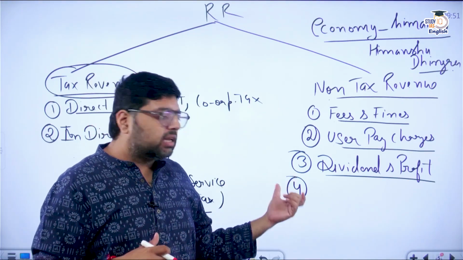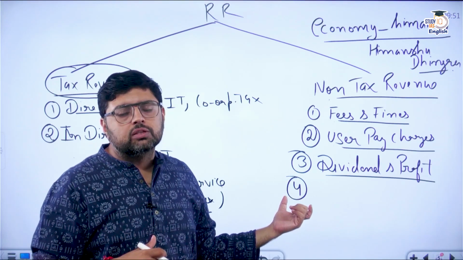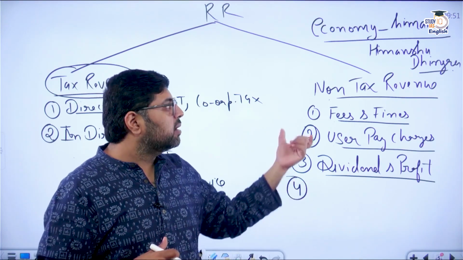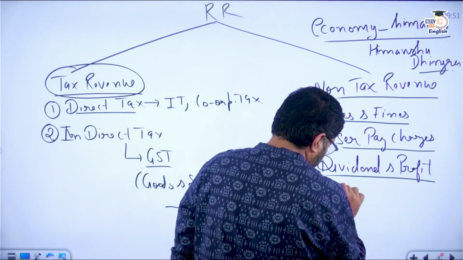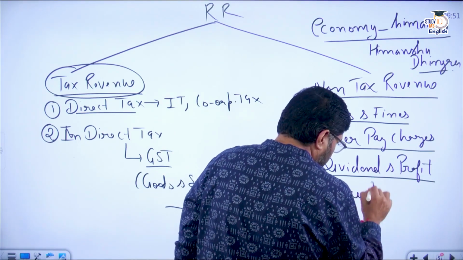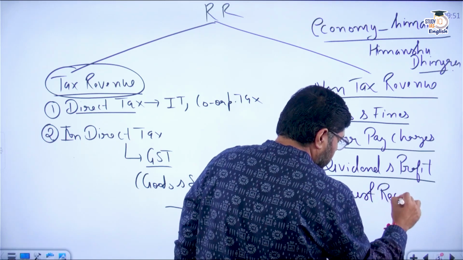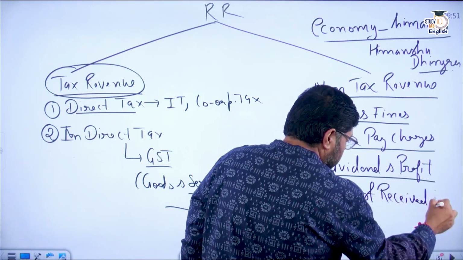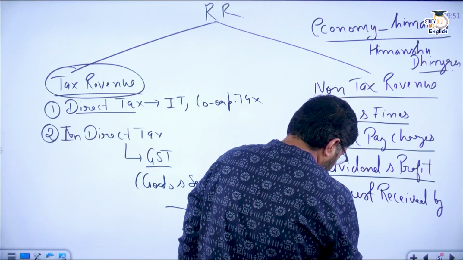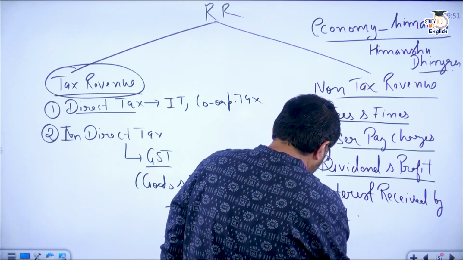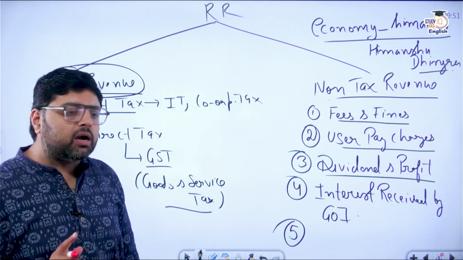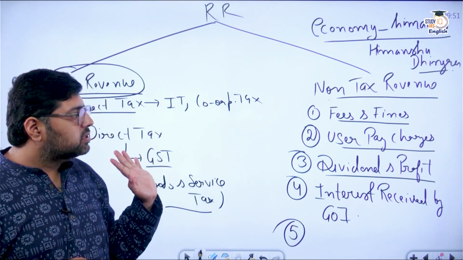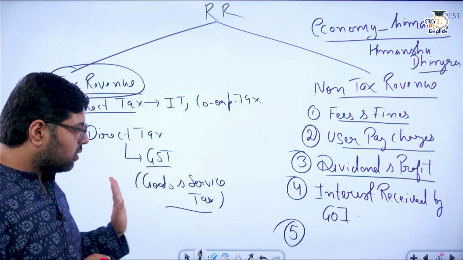Whatever interest is received will become a part of non-tax revenue. So here you can write: interest received by government of India. Clear? So interest received by the government of India is a part of non-tax revenue. This is what you have to remember.